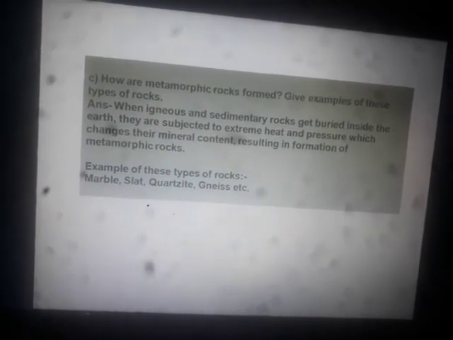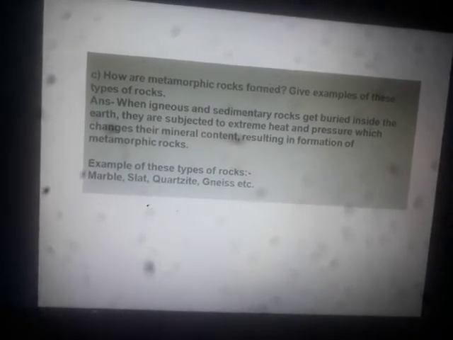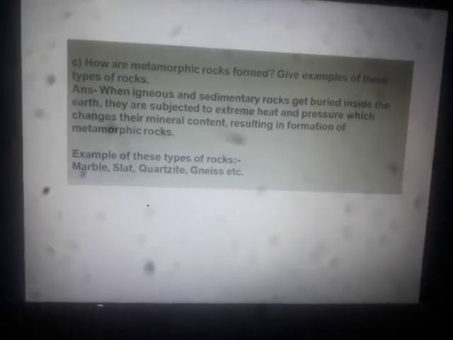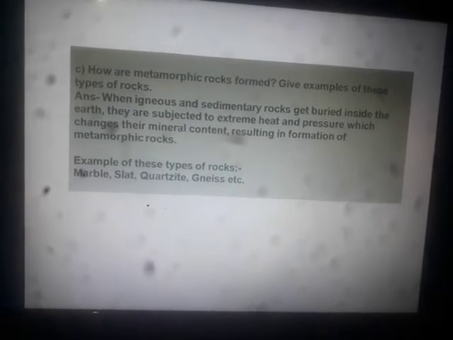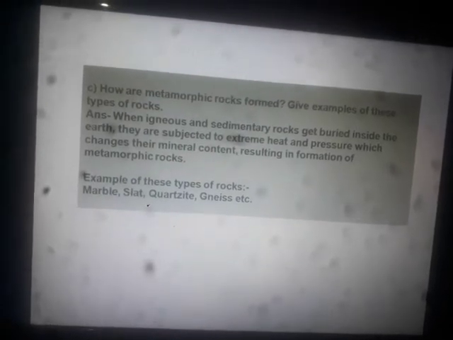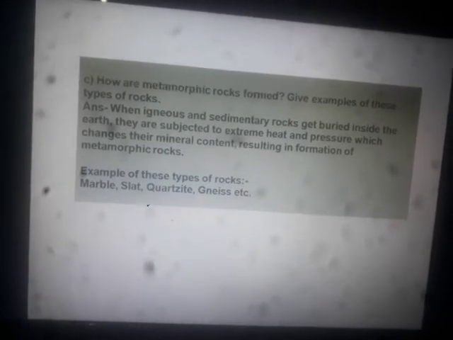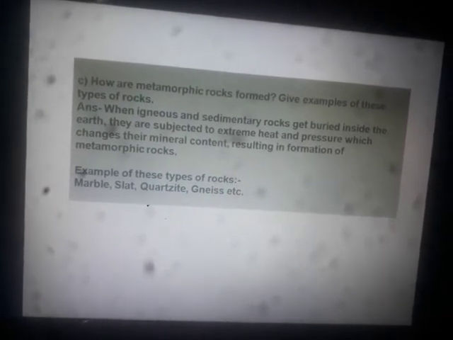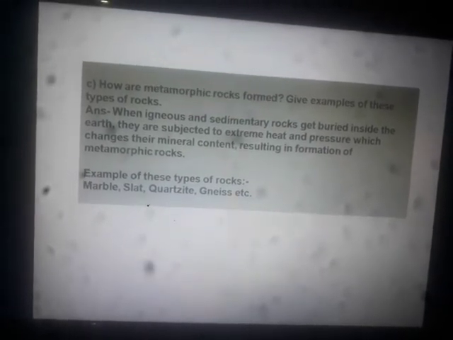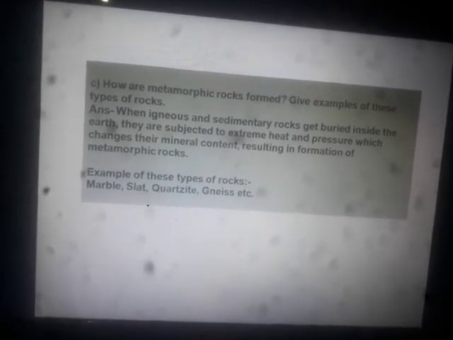So in brief, you can also say that metamorphic rocks are formed when rocks are subjected to excessive heat and pressure, which results in the change in their mineral content, their mineral composition.